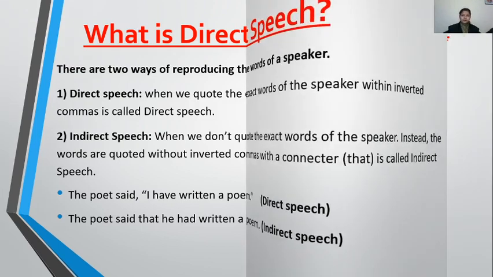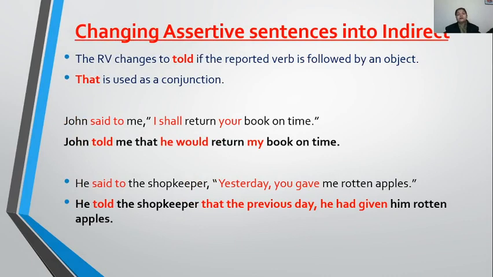Now let's proceed towards changing the formation of indirect sentences in different types of sentences. So first we are going to learn changing assertive sentences into indirect speech. See, here you have to take care of two things only. Children, even in every type of sentence, we have to concentrate on two things. The first, the reported verb, and the second is the connector.